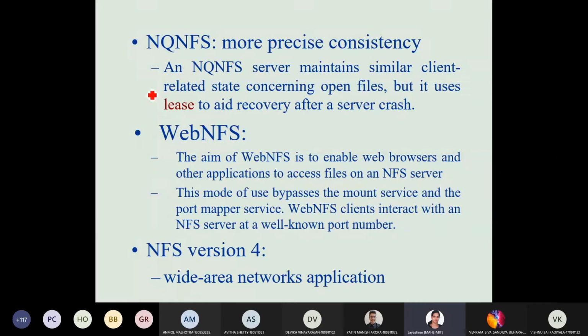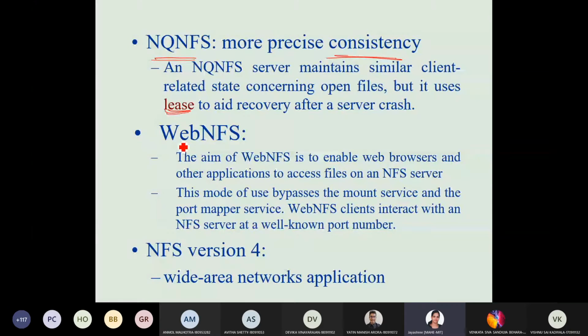The next enhancement for NFS is NQNFS. Here more importance is given to consistency. The NQNFS server maintains similar client-related information. This also follows the same open and close calls, but it uses the lease operation to aid recovery after a server crash. What happens if the server crashes? The complete data may be lost. To avoid that, it adds more mechanisms, which is lease, having multiple copies of the data. All these operations are referred to as lease here.